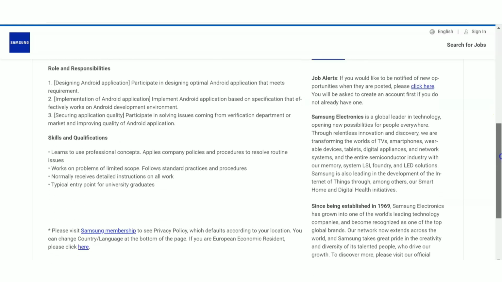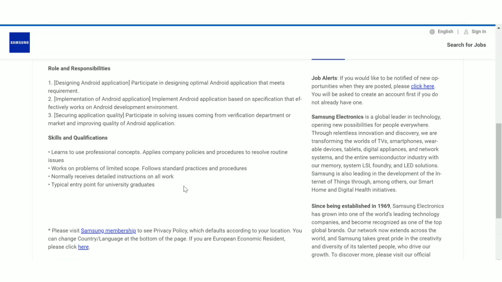Now let us move on to the skills and qualifications. Learn to use the professional concepts, apply company policies and procedures to resolve routine issues, work on problems of limited scope, and normally receive detailed instruction on all work. Another very important point they have included here is typical entry point for university graduates. University graduate means freshers. So they are mainly focusing on freshers for this job.